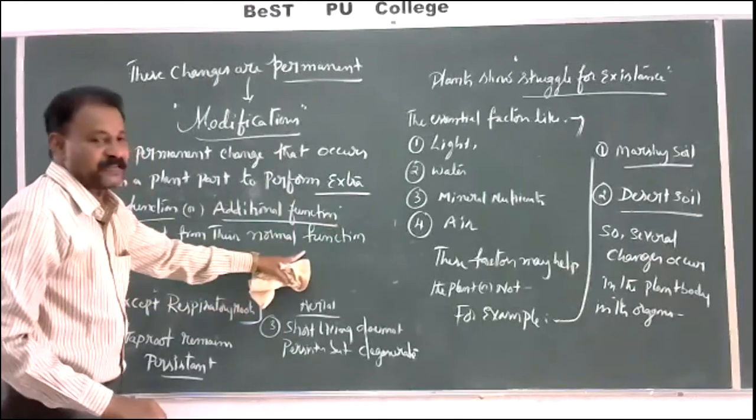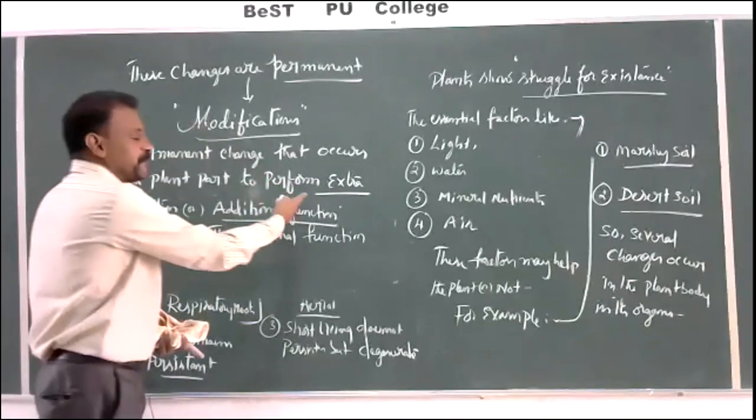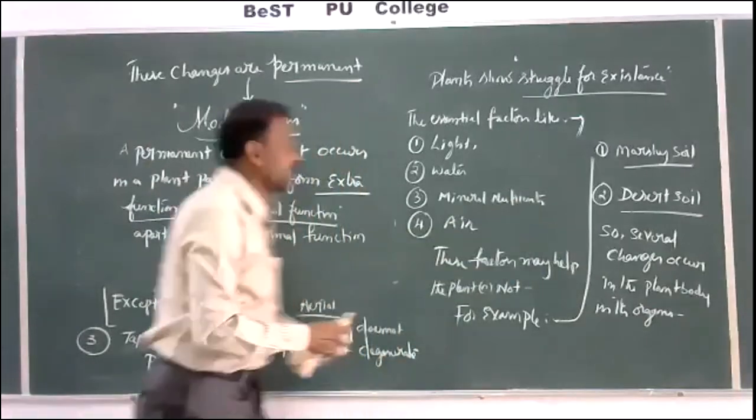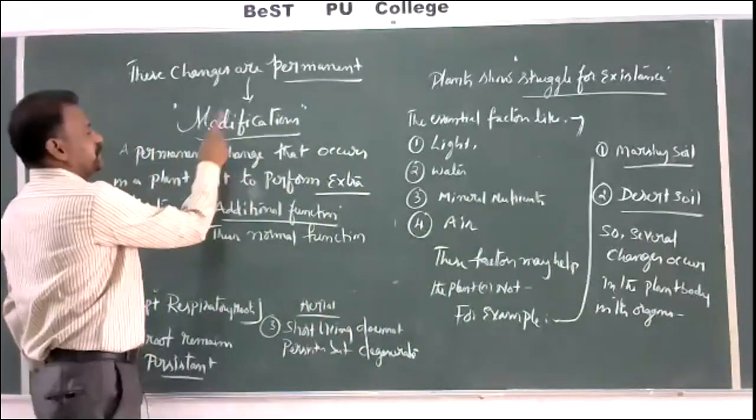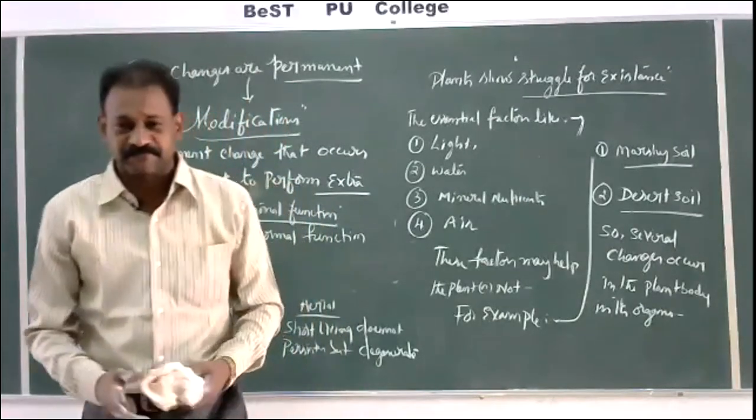For this function, some changes occur. These changes are called modifications. In the next class, we are going to see root modifications. All the best.